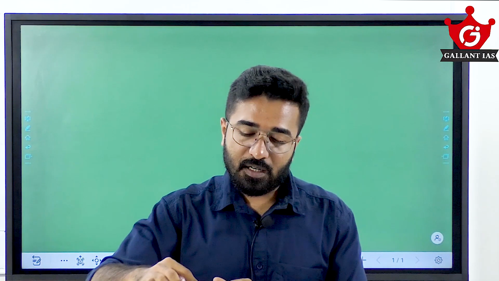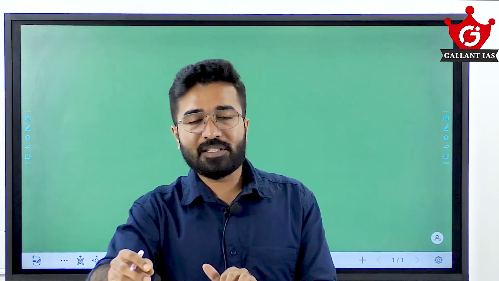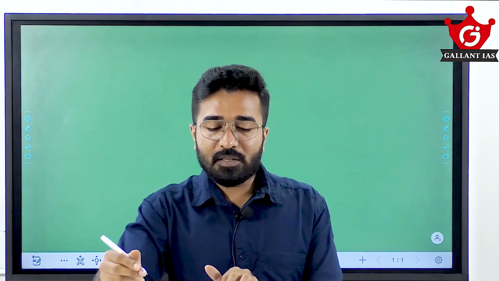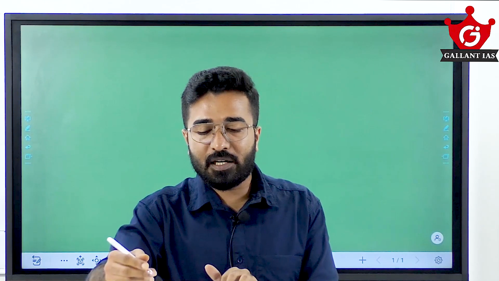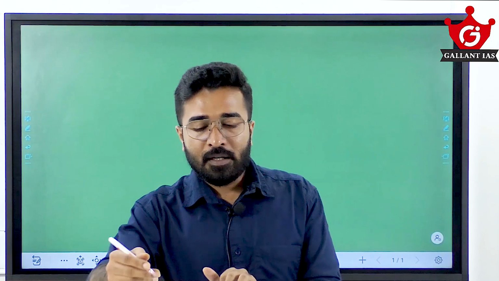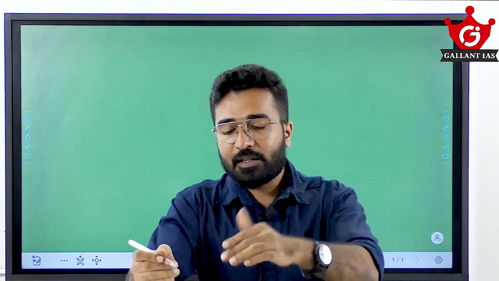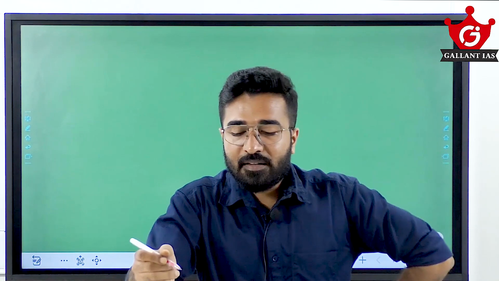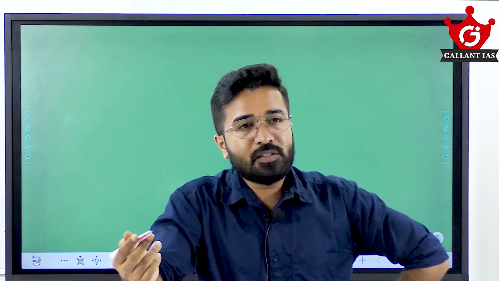Third question, with regard to Panchayat Raj institutions, Rajasthan was the first state to establish Panchayat Raj. That is true. The Balwant Rai Mehta committee was the committee which first recommended democratic decentralization. Actually, both are true. When we are given such statements, we are familiar with the name Balwant Rai, and we know that he is somewhat associated with Panchayat Raj institutions.